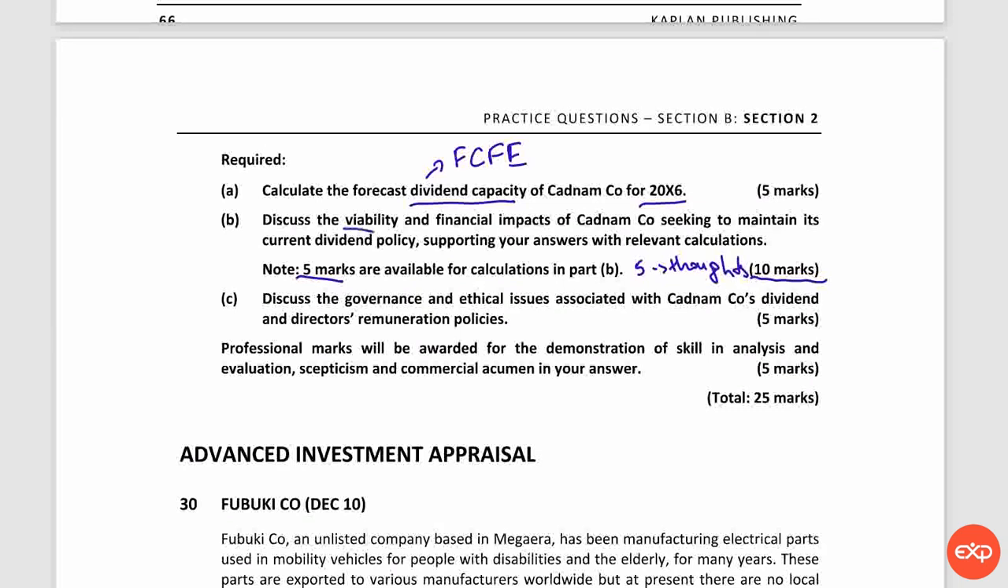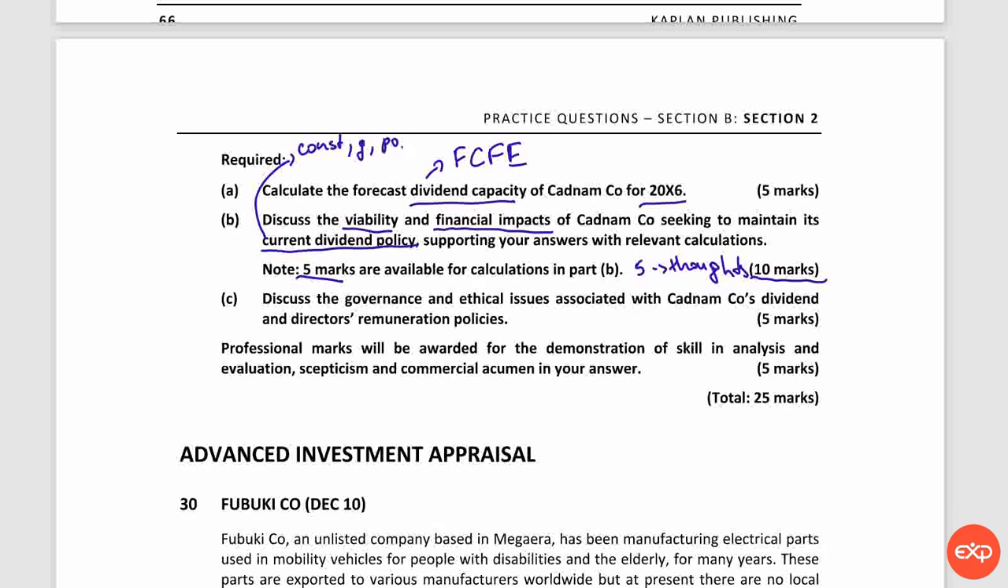The viability means that the company can continue with that. Financial impacts means how this will reflect on what we have in financial statement. And seeking to maintain its current dividend policy, well, we need to see what the dividend policy is, because it can be either constant dividend or growth or, for example, payout ratio. So we will see that in the scenario.